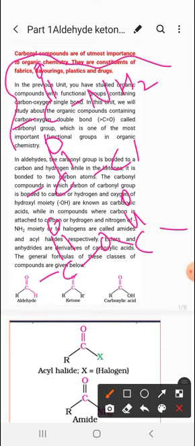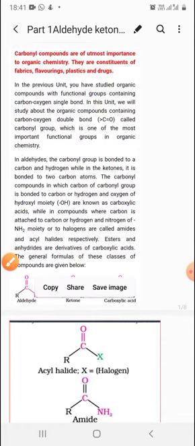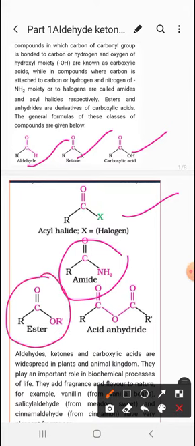So the compounds which contain the C double bond O group are known as carbonyl compounds. So you can see here the aldehydes, the ketones, the carboxylic acid, the acyl halide, the amide, ester also, and the acid anhydride. All these groups contain the carbonyl part, and these are the carbonyl compounds.